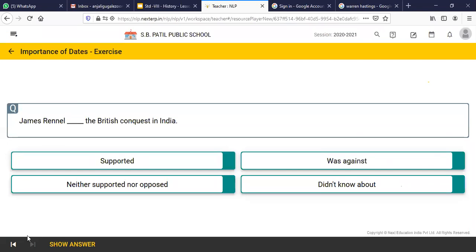James Rennell dash the British conquest in India. He supported or was against. He neither supported nor opposed or didn't know about it. Okay, so here we have 3 hands raised. Anybody else? Yes, Arnav, you can answer the question.